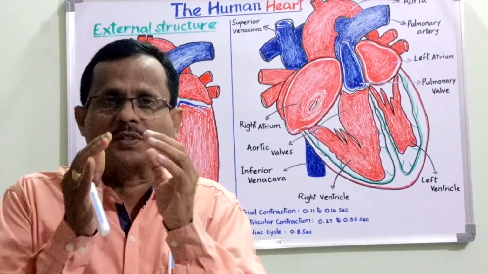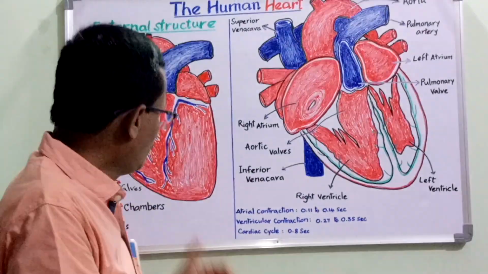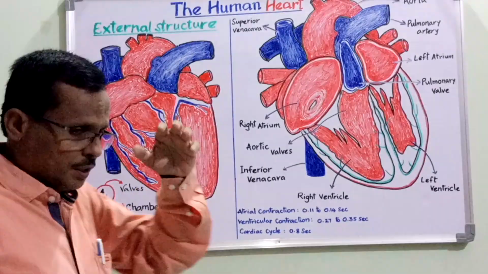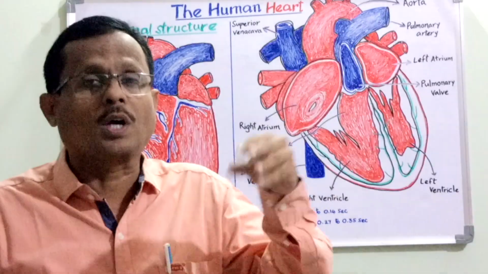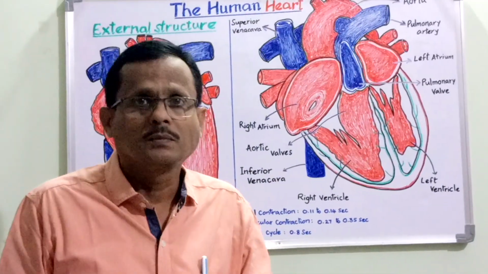This heart is connected by four major blood vessels. The first is the chief caval vein that brings the blood from all the body parts into the heart. It opens into the right atrium.